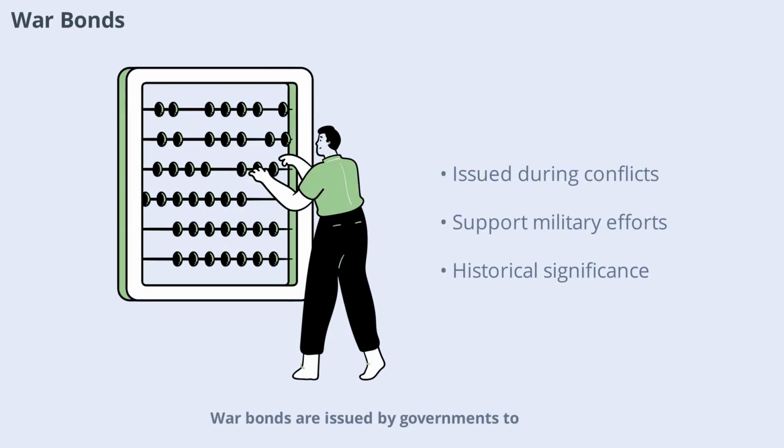War bonds are issued by governments to finance military operations during times of conflict. These bonds have historical significance, especially during World Wars I and II, when citizens were encouraged to buy them as a patriotic duty. While not commonly issued today, war bonds played a crucial role in supporting national efforts during wartime.